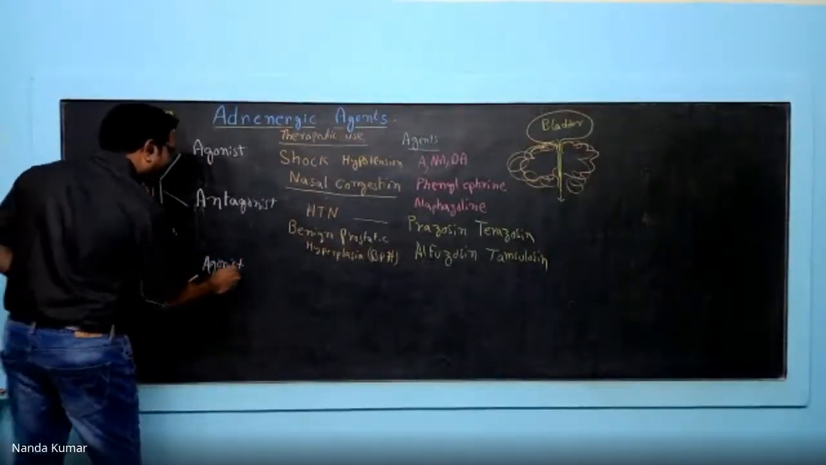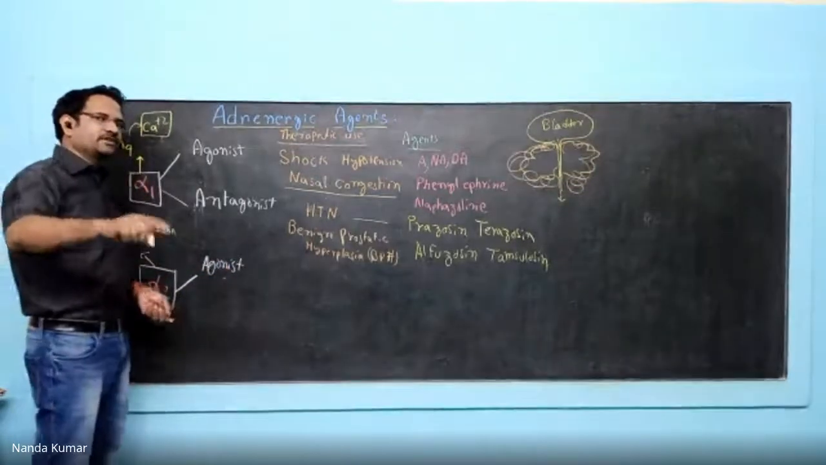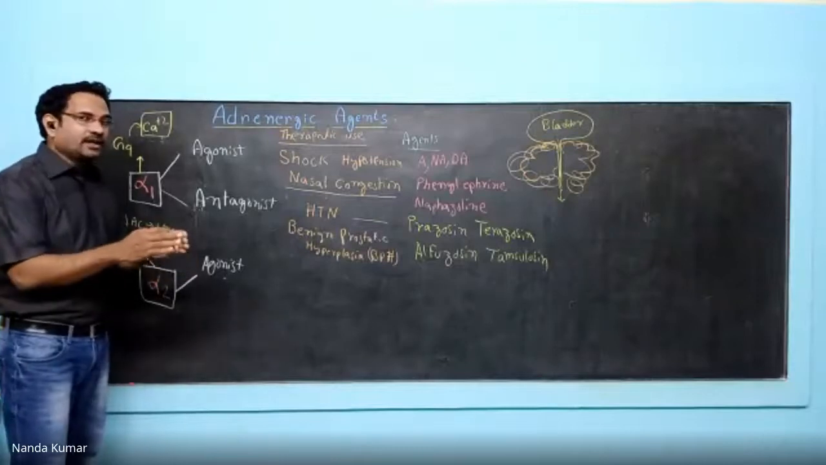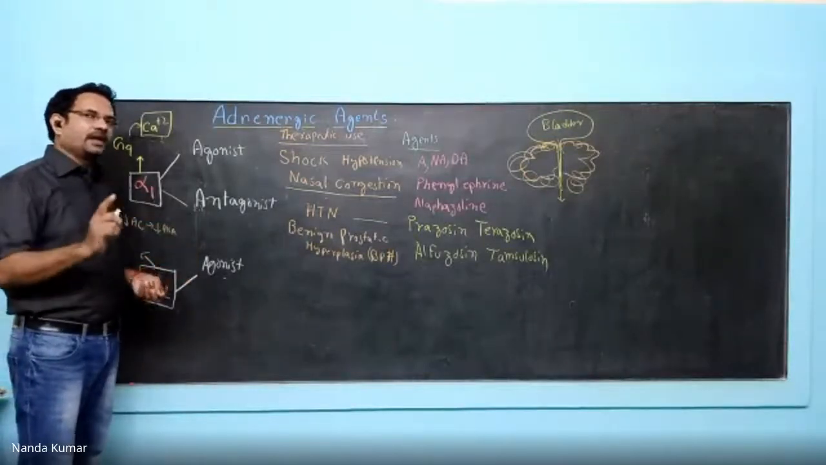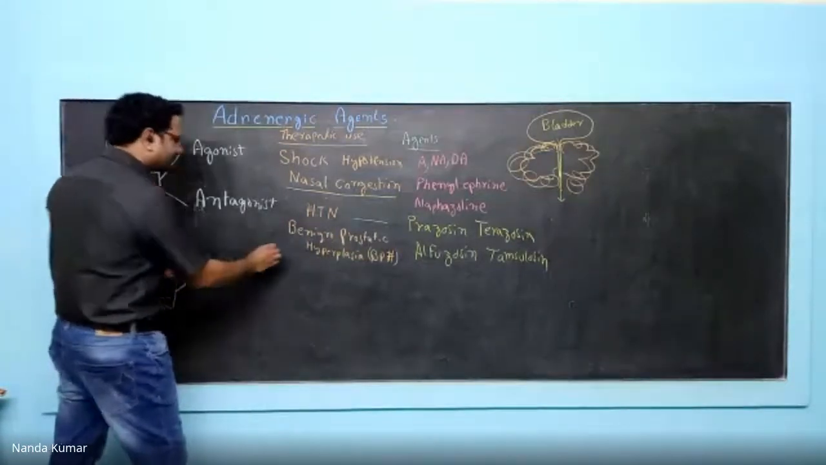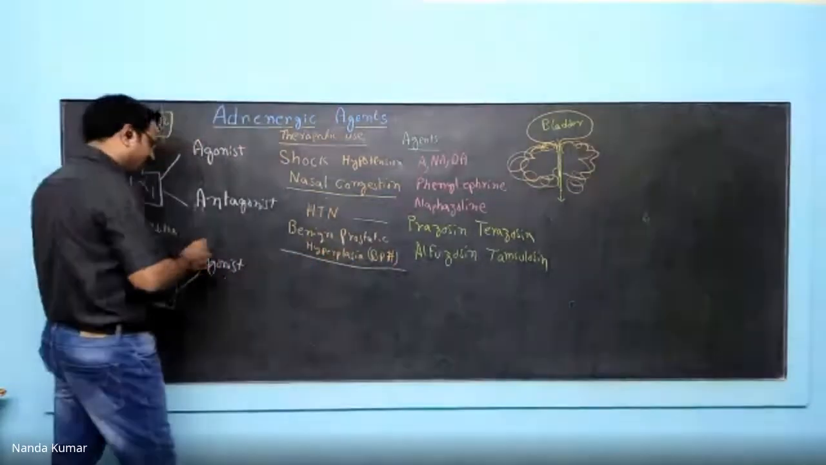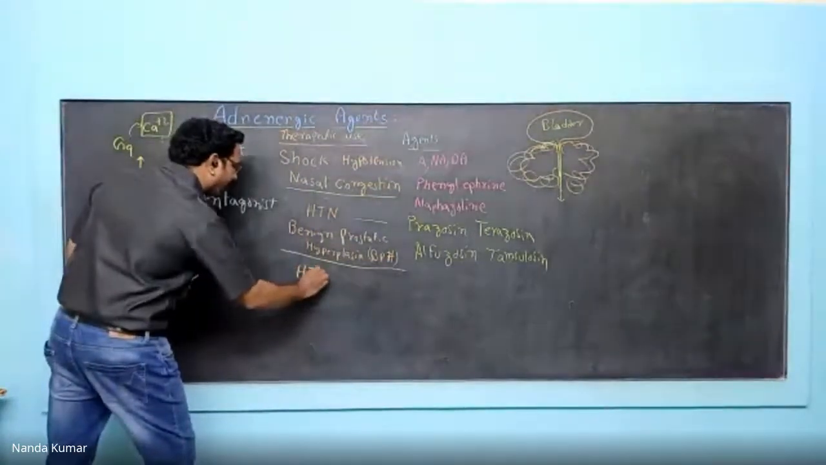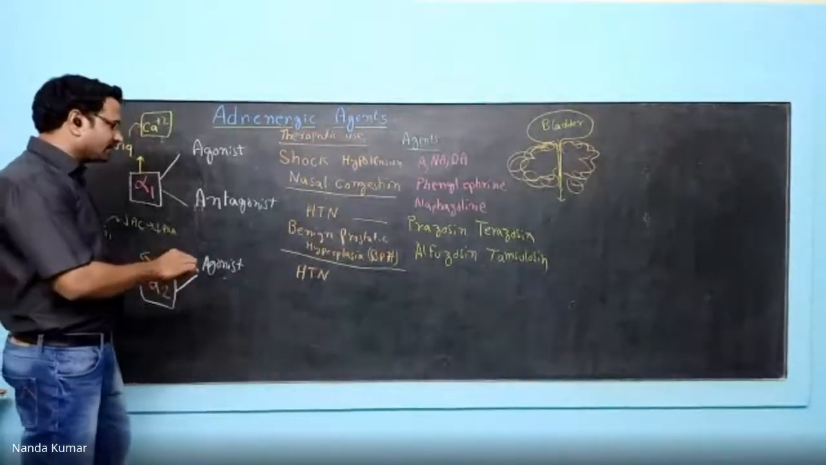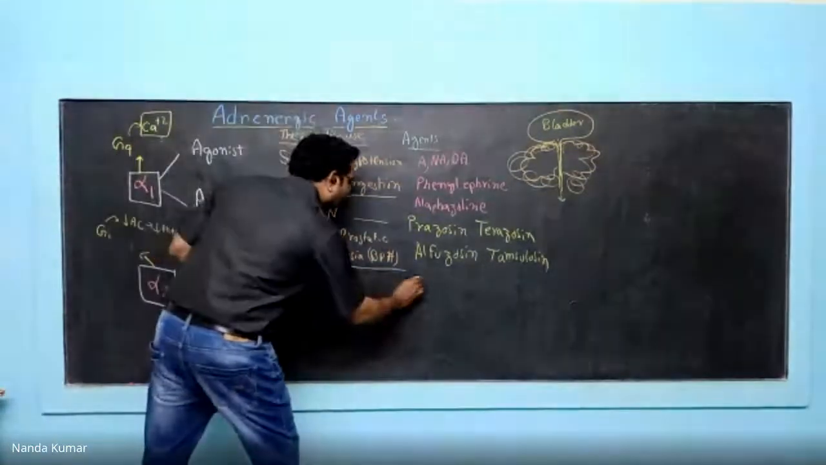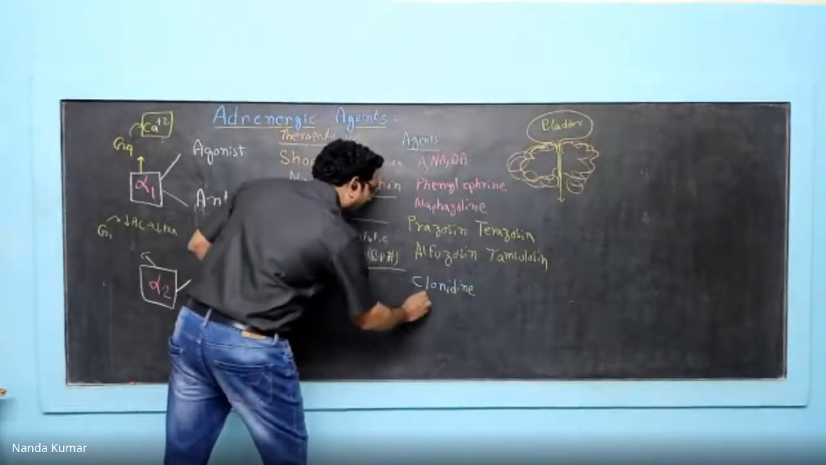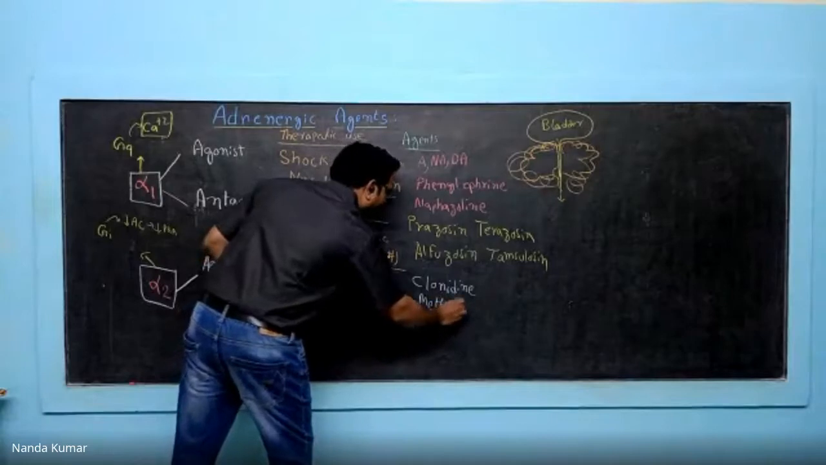So what happens by using an agonist? It is inhibiting the biosynthesis of noradrenaline. That means noradrenaline levels are reduced. If noradrenaline levels are reduced, you can treat hypertension. So the therapeutic use for this class is that these drugs can be used to treat, say, hypertension, because they are reducing the levels of noradrenaline. Now, in this case, you have drugs like clonidine and methyldopa.